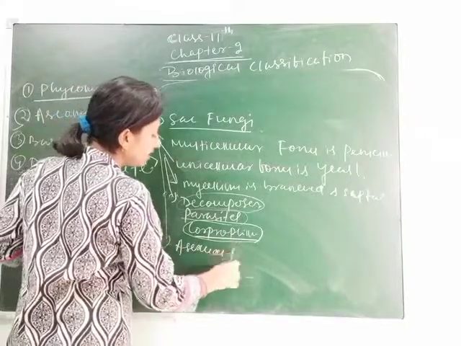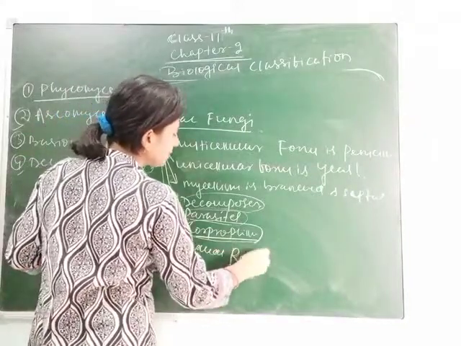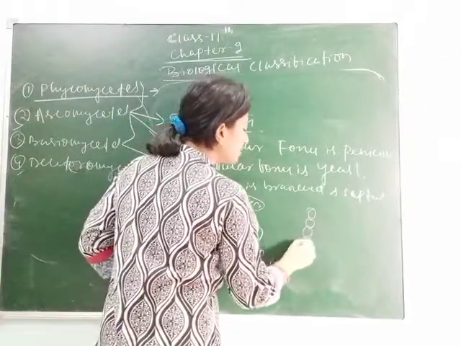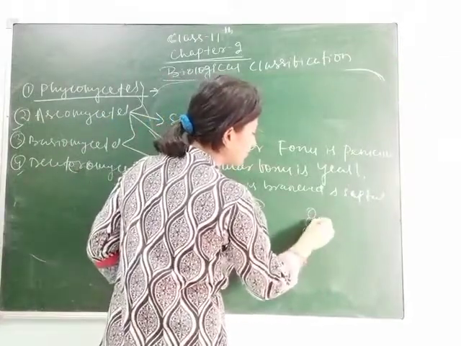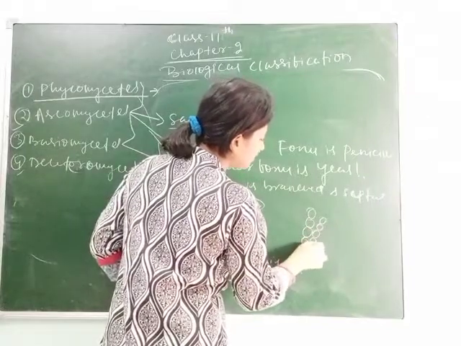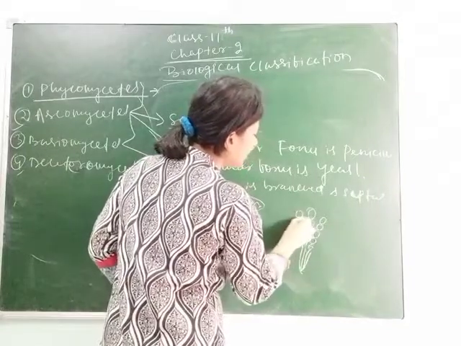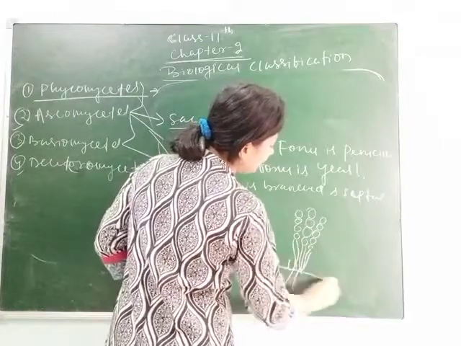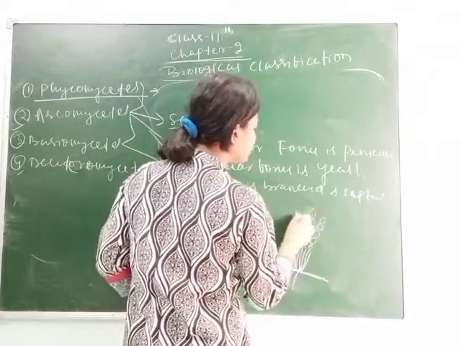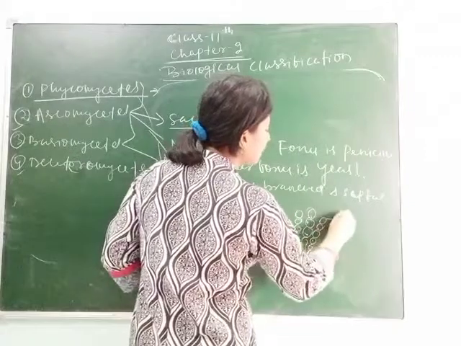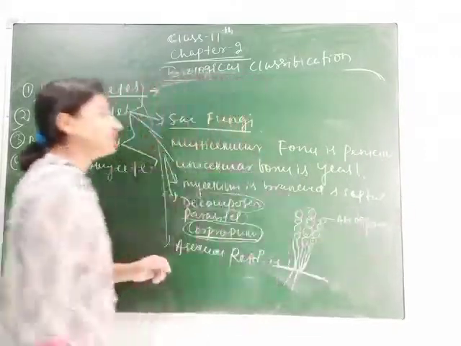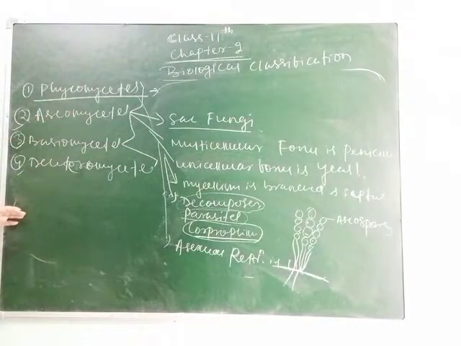And the asexual reproduction is through conidia. Conidia, if you see, this is how they look, these are the conidia. Inside the conidia, asexual spores, which are called ascospores, are formed. Clear, students?